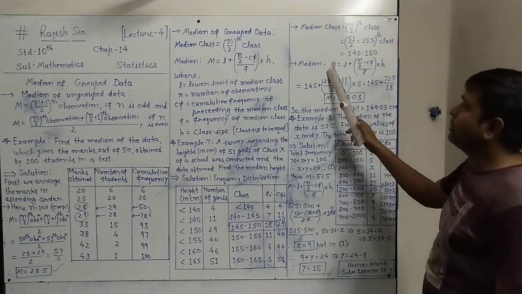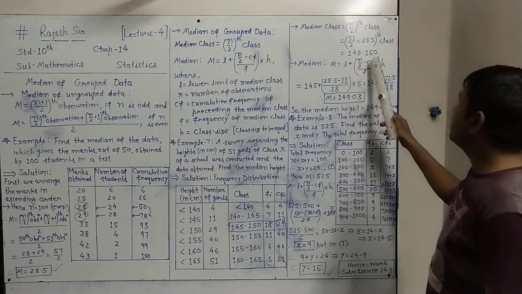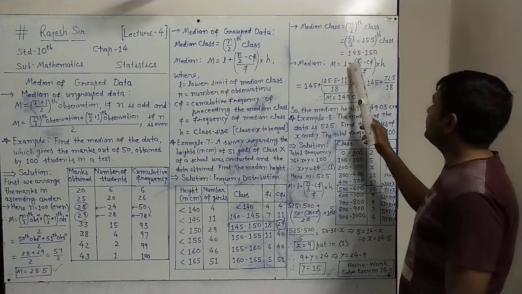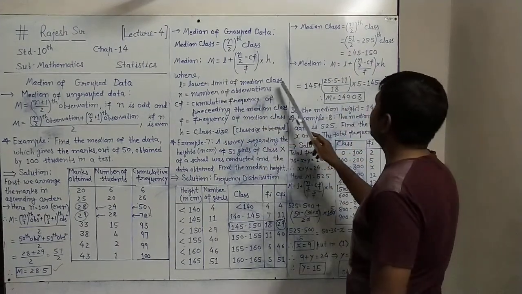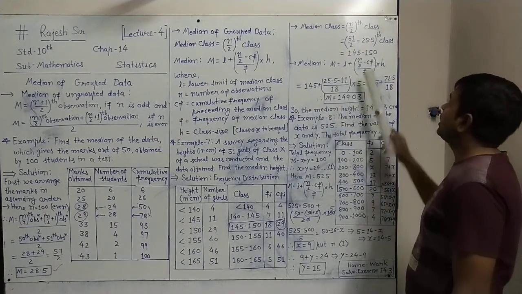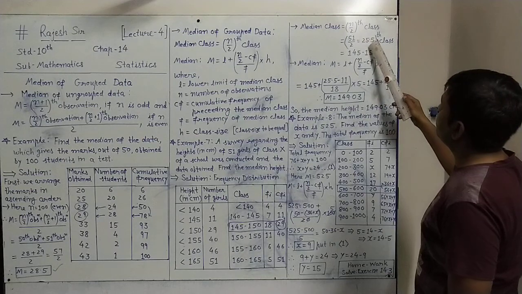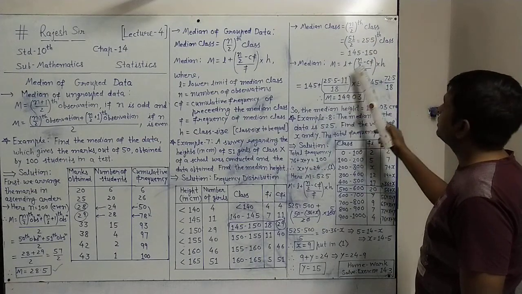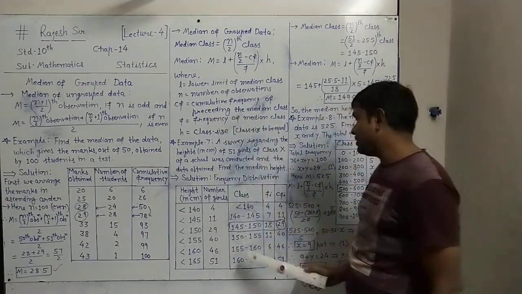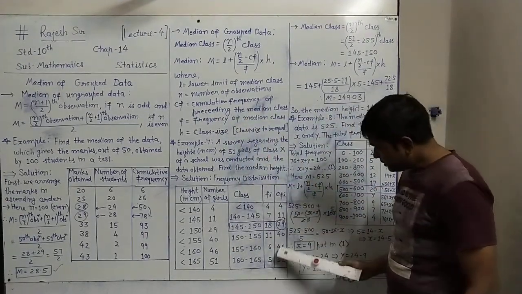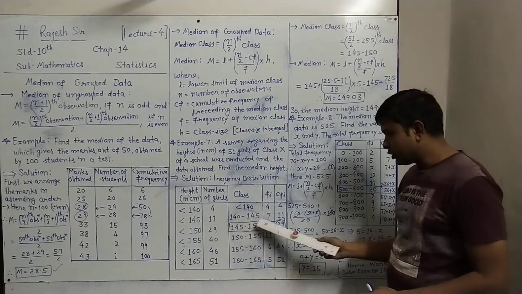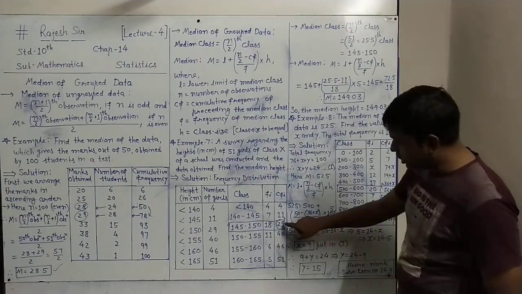Now we can apply the median formula, M equals L plus n by 2 minus CF upon F into H. All the values you place here. L is the lower limit of the median class. Lower limit of the median class is 145. So that we have placed, plus n by 2, which we have solved and got 25.5, directly we have taken. Minus CF. CF is the cumulative frequency preceding the median class. Cumulative frequencies are here, and the median class is this, and its preceding class is this, and its cumulative frequency is 11. So we have made the small arrow here.